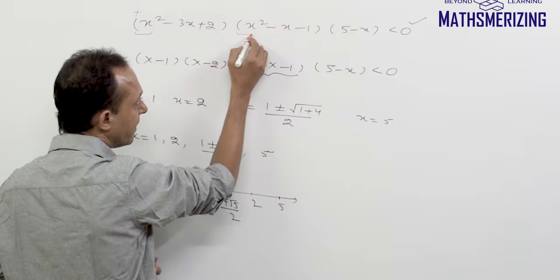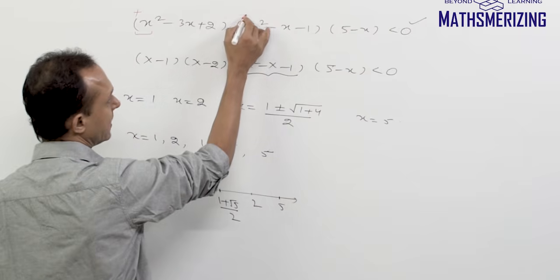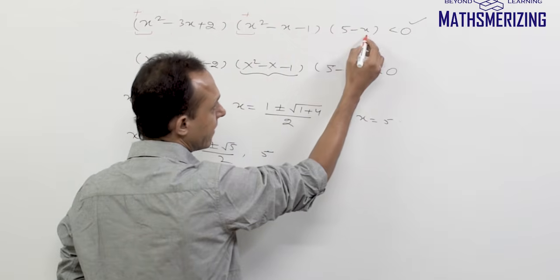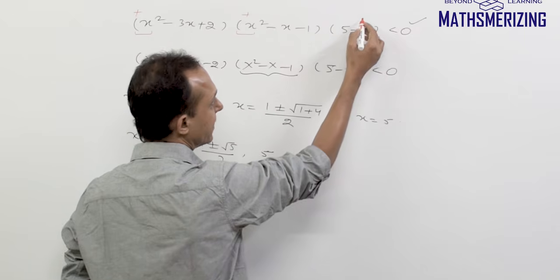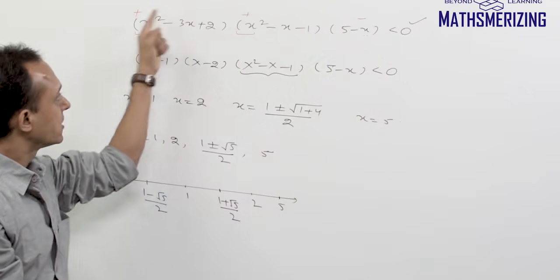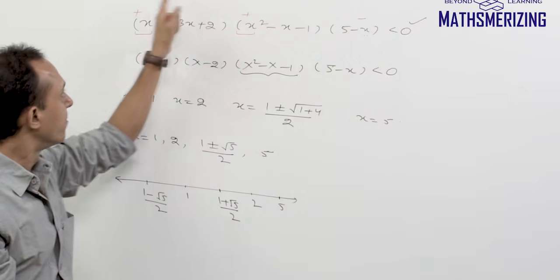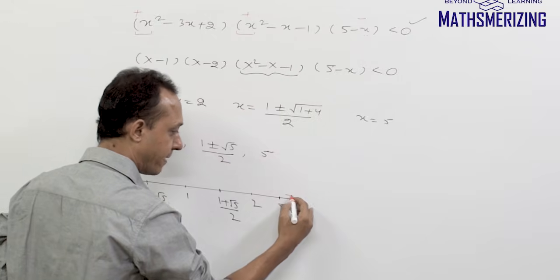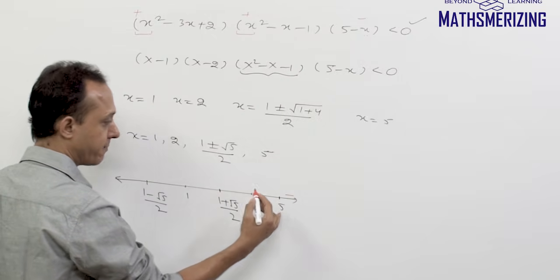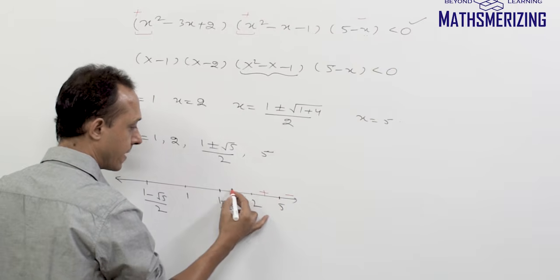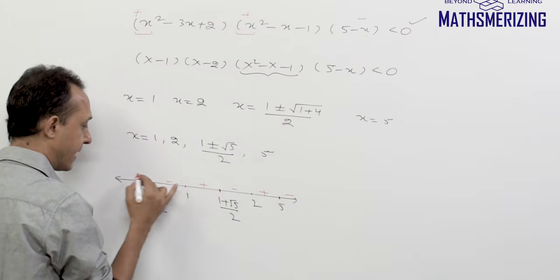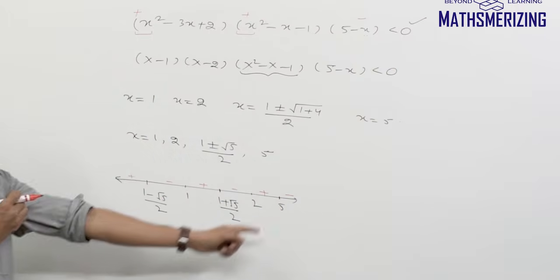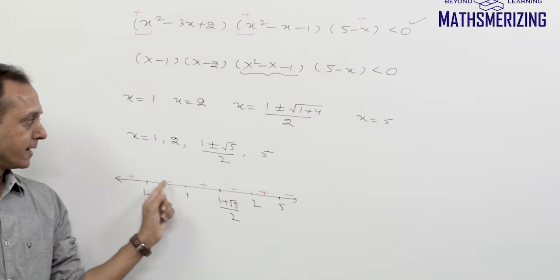Sign of the leading coefficient in the second, it's again positive, but here the sign of the leading coefficient is negative. So this is plus, plus and minus. So plus into minus is actually minus. So I'll write this as minus, and then I'll write alternate plus and minus signs. So this is minus, plus, minus, plus, minus and plus.